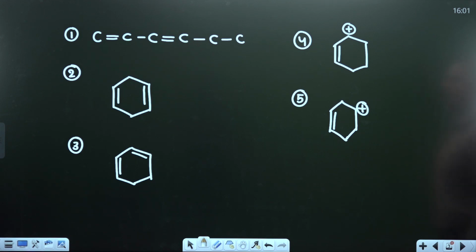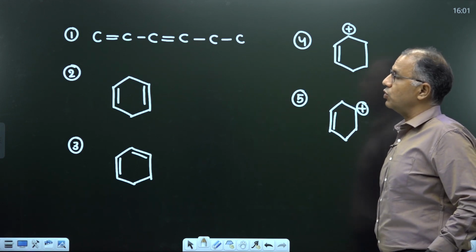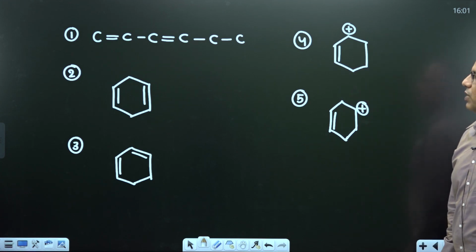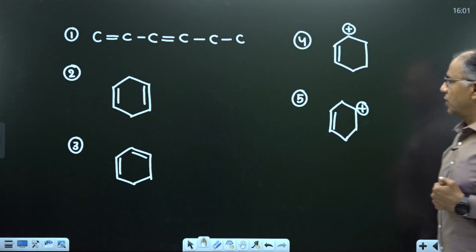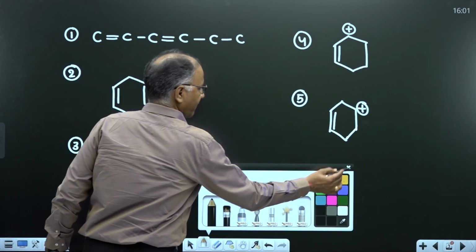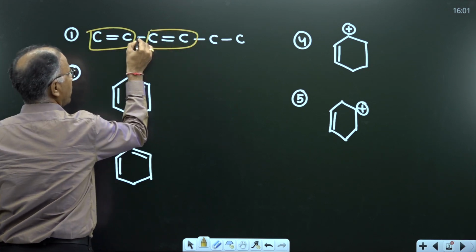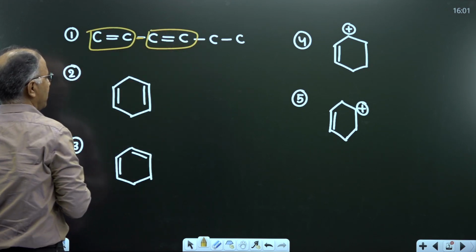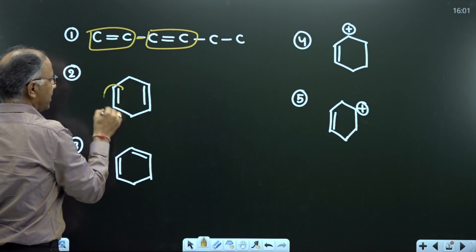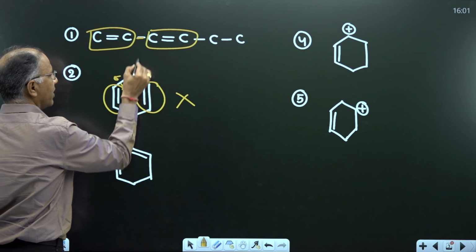Now identify in which of the following structures there is a conjugation. You have to identify whether conjugation takes place or not. Let me explain the first example. In our first example, there is a conjugation, double bond in conjugation with double bond because it is separated by sigma bond. In the second, double bond is not in conjugation because it is separated by two sigma bonds.